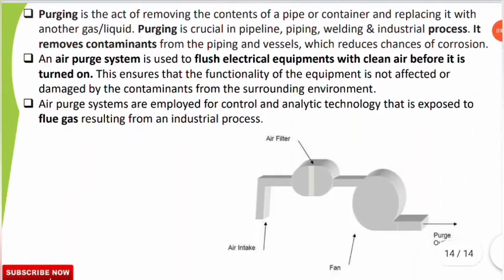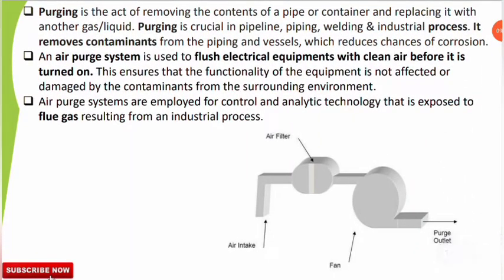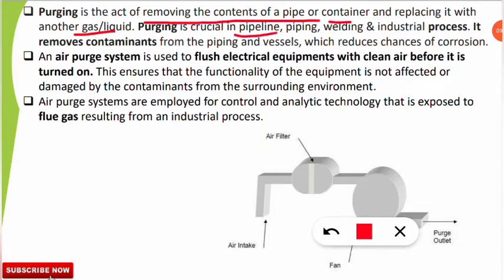So purging is the act of removing the contents of a pipe or container and replacing it with another gas or liquid. So most importantly, this is the technique of removing the contents of a pipe or container, which is helpful in pipelines, piping, welding and industrial processes. In this way it removes the contaminants from the pipe and reduces the chance of corrosion. So here an air purge system is used to flush the electrical equipment used in factories with clean air before it is turned on, to ensure that the equipment is working properly and not affected by damaging contaminants